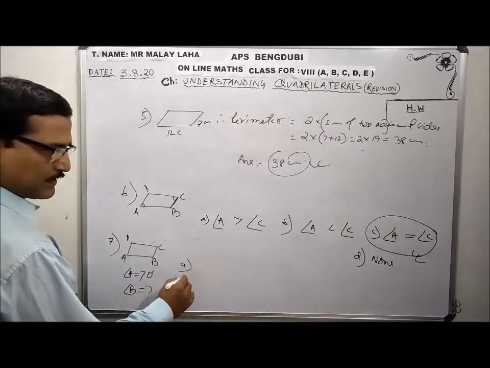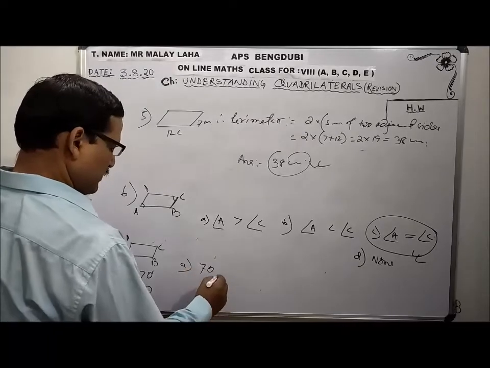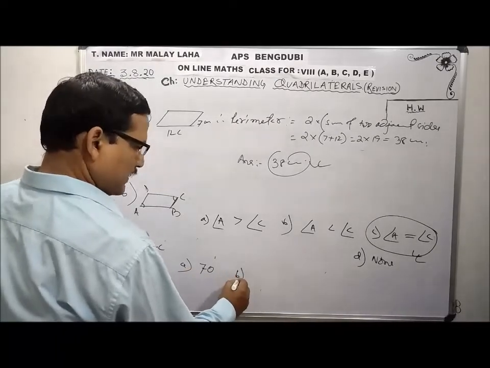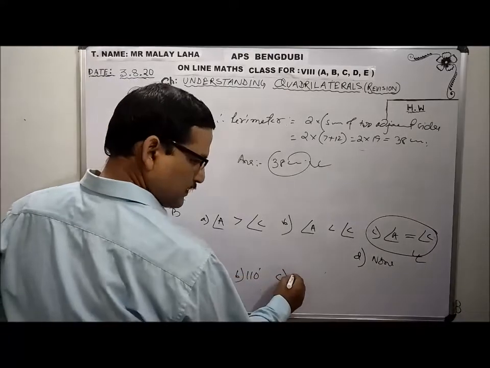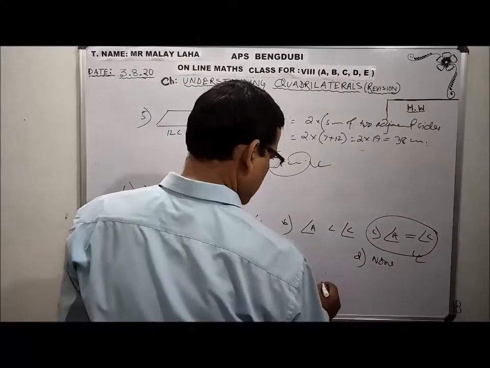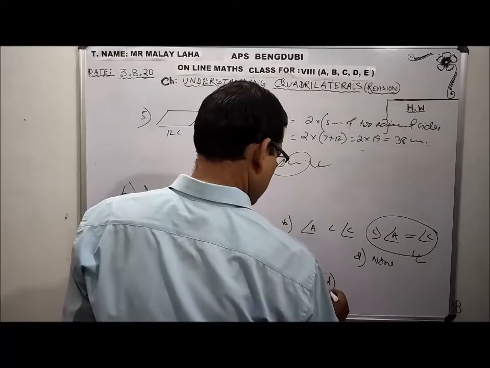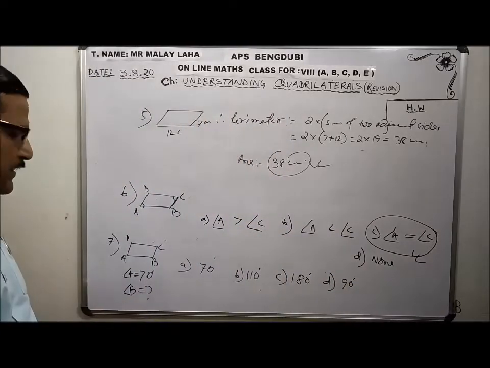The options given: angle B is 70 degree, 110 degree, 180 degree, or 90 degree. Which is the correct answer?